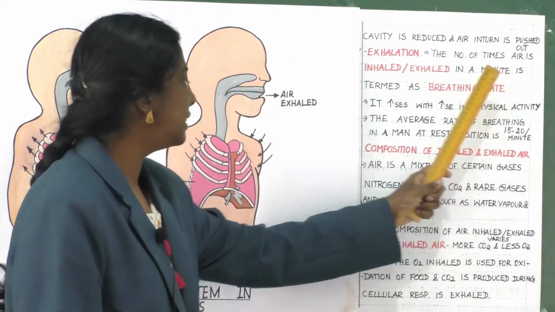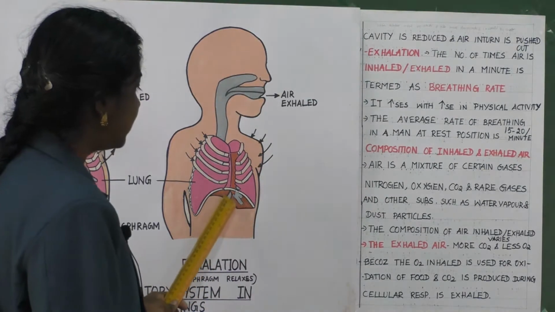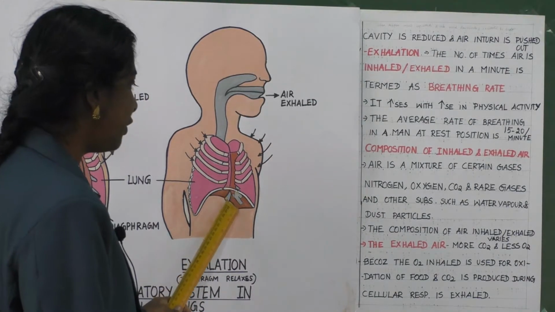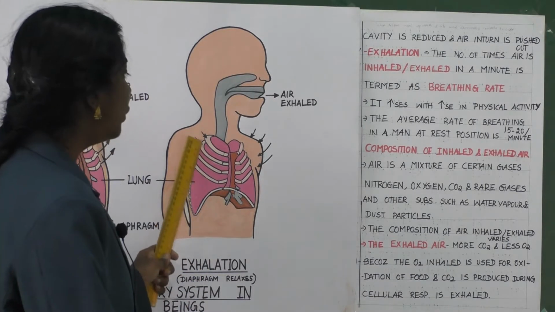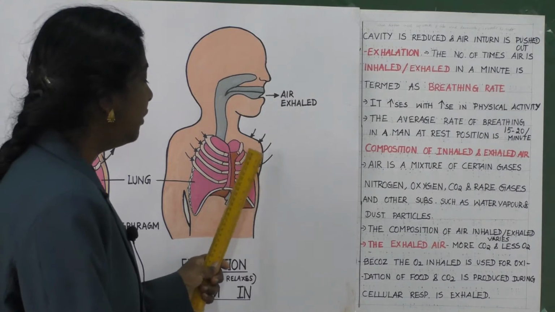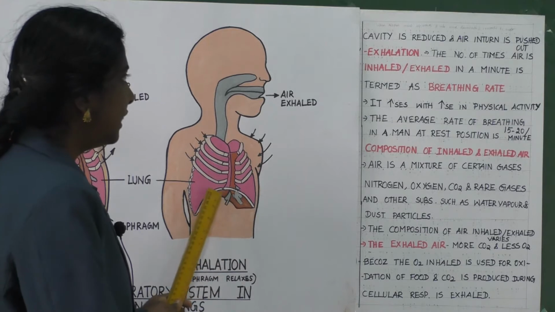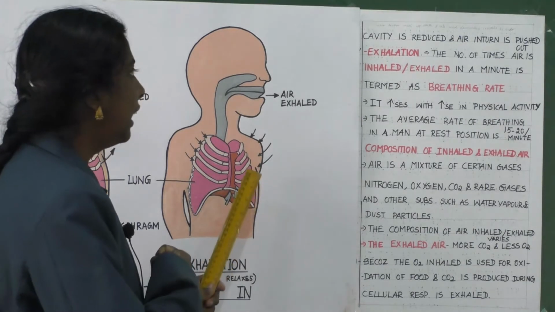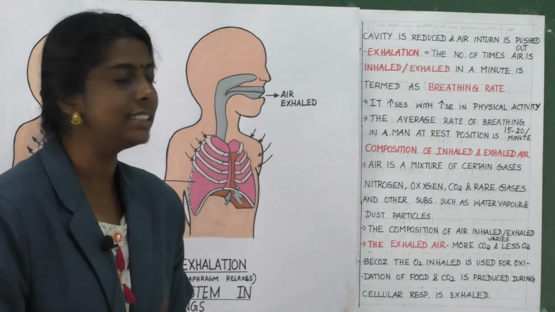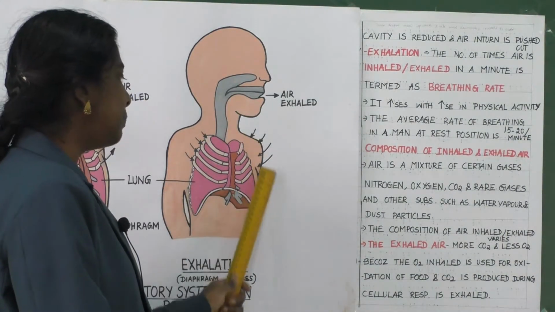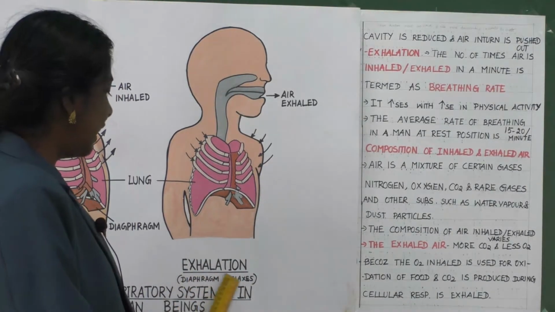You can see the picture: when this diaphragm moves upwards, ribs will move downwards and inwards, the chest cavity is reduced and air is pushed out, and that step is said to be exhalation.